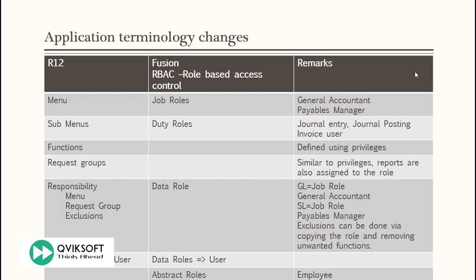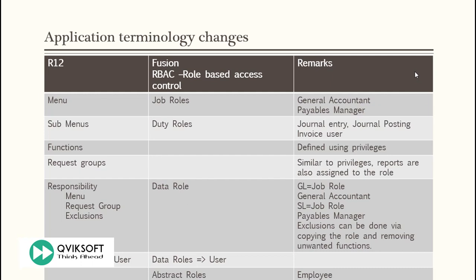Now, if you look at Fusion, Fusion has a different way of doing the same thing. We call it RBAC, role-based access control. So menu is now called job roles, which is just a name for the particular responsibility. Submenu are now called duty roles. These are basically the duties which a person can do. The way Oracle has configured all this RBAC, they have defined different duties in the system which you combine, a few duties, and create a job role. This is what happens in real life, right? We have a job role who performs certain duties. This is how Oracle has structured this RBAC.